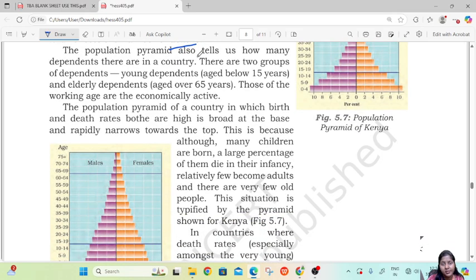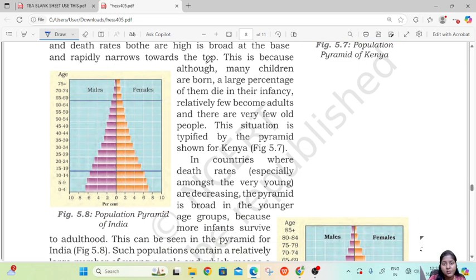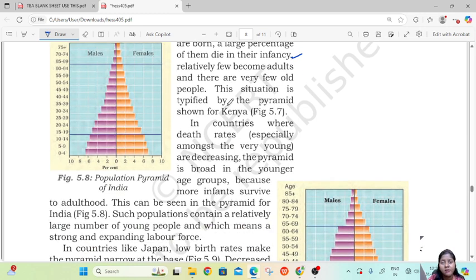The population pyramid also tells us how many dependents there are in a country. There are two groups of dependents, young dependents and elderly dependents, and those of the working age are the economically active. The population pyramid of a country in which birth and death rates are both high is broad at the base and rapidly narrows towards the top. This is because although many children are born, a large percentage of them die in infancy. Relatively few become adults, and there are very few old people. This situation is typified by the pyramid shown for Kenya.